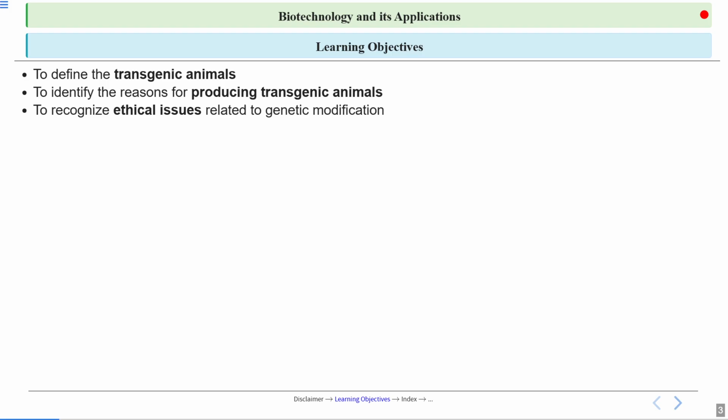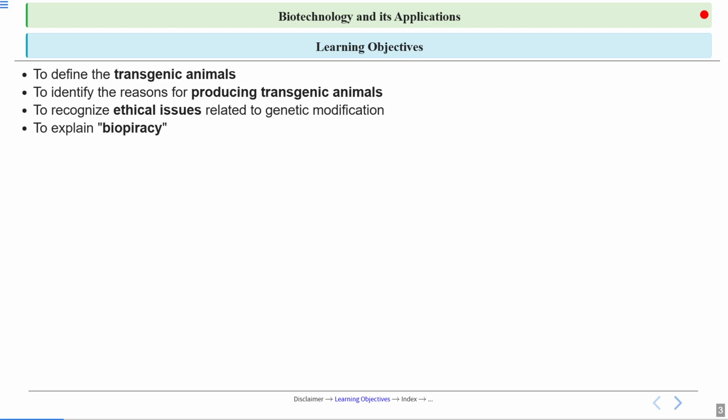Then we will recognize the ethical issues related to genetic modification. We can't disturb the ecological system. We could not change the genome of every individual. We could not make this whole world transgenic. There are some ethical issues related to this genetic modification, and we are going to see them in today's class.